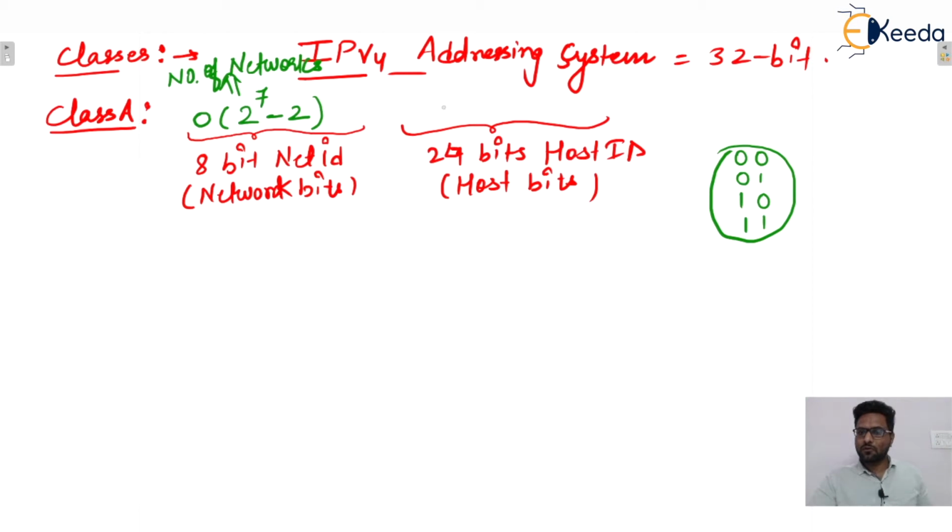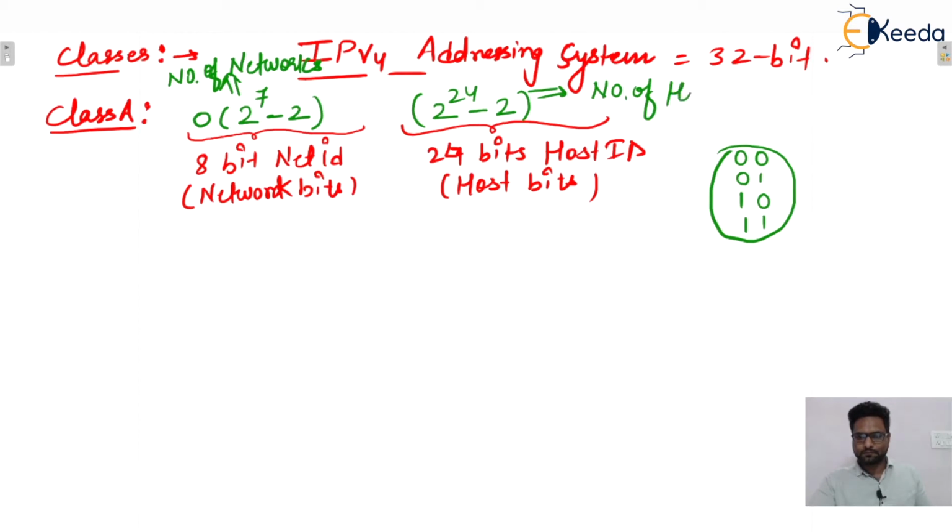Since there are 24 bits for host purpose, here also 2 raised to power 24 combinations will be there, but there will be a minus 2. I will explain it in the coming lectures, at the correct time, so don't worry about it. So these many hosts will be possible in each network.